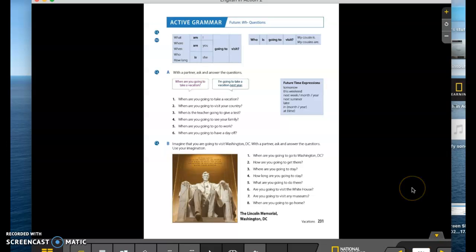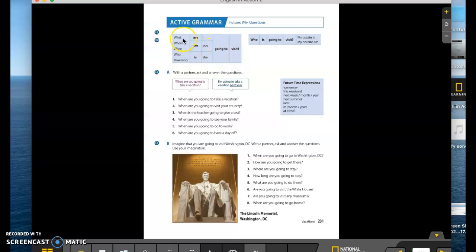If you look now at page 231, you'll see a nice little chart there at the top of your page explaining the question formation. We will need the WH word at the front of the question, followed by the be verb, and then the subject, going to, and then the main verb. And remember, everybody, there's going to be no S ending or no ing ending. It's just the main verb when we are asking a WH future question, okay?